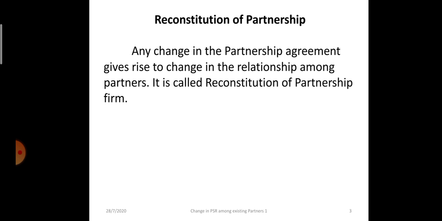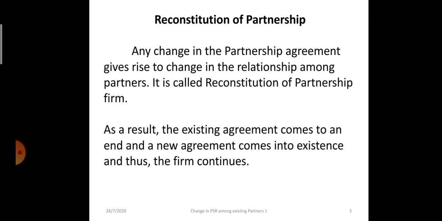Like here the paragraph says that any change in partnership agreement gives rise to change in the relationship among partners. It is called reconstitution of partnership firm. As a result, the existing agreement comes to an end and a new agreement comes into existence, and thus the firm continues. For the outsiders, the relation with the firm does not change, but among the partners, due to the change in agreement, the relation will change and it will be known as reconstitution of partnership.